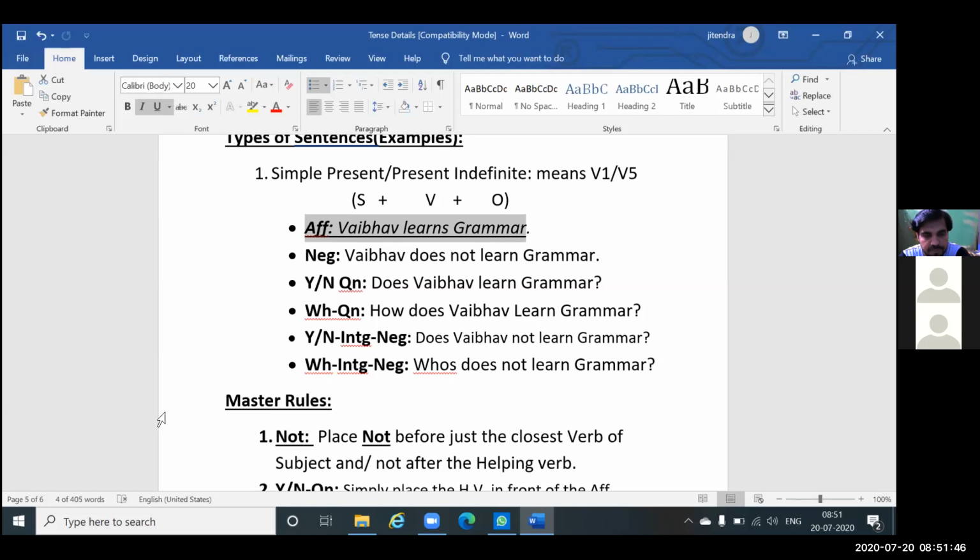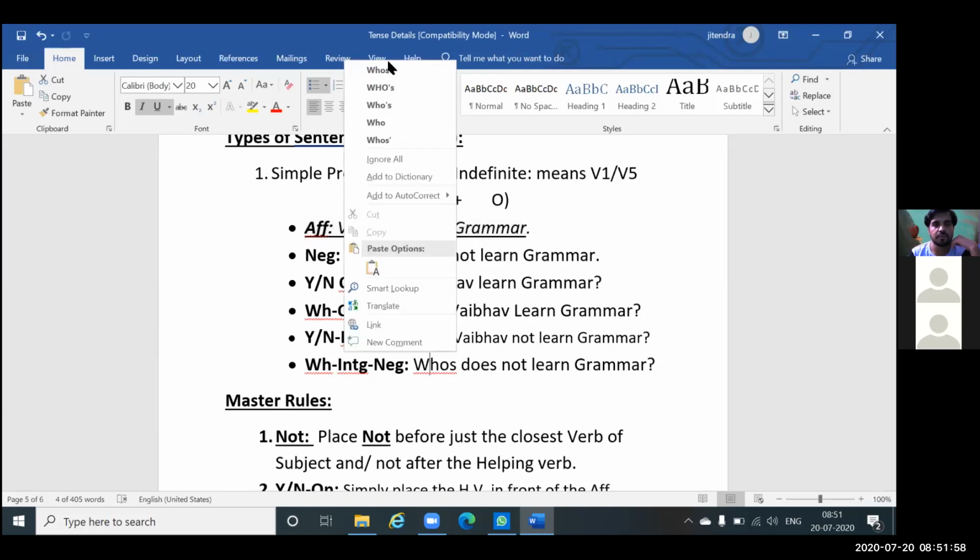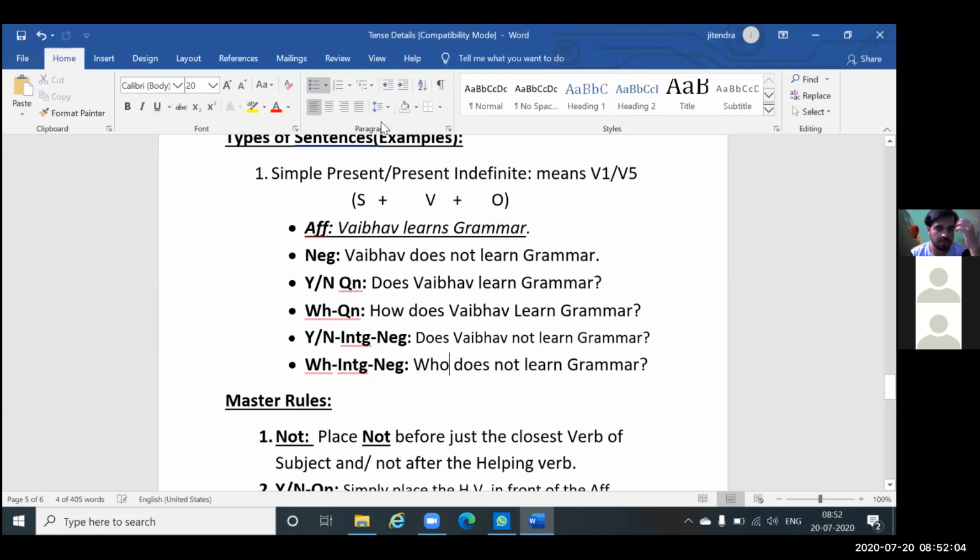And I think the last one, right? If you take the one just before, does Vaibhav not learn grammar? So we simply add the WH word, right? Vaibhav does not learn grammar.